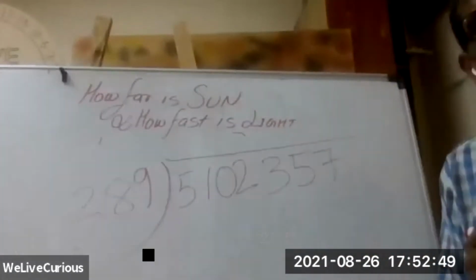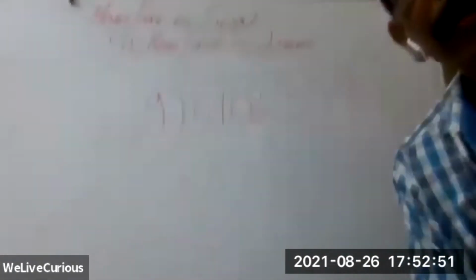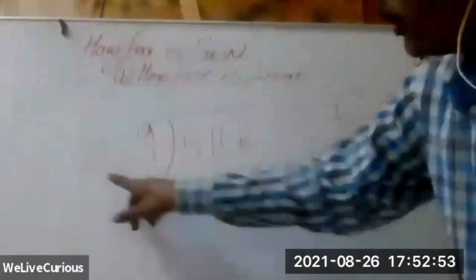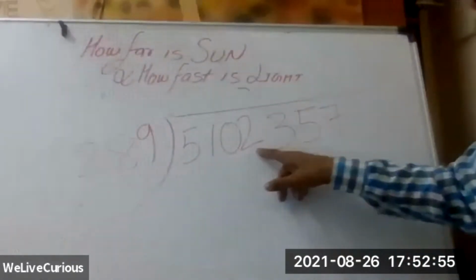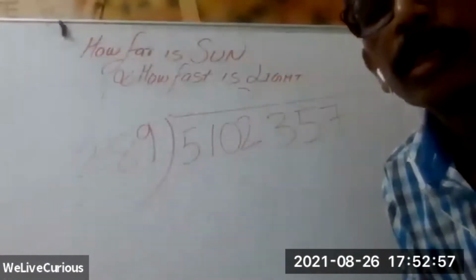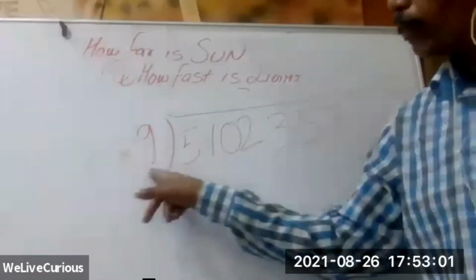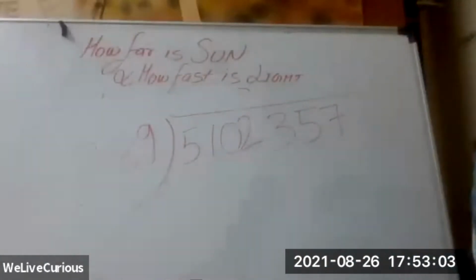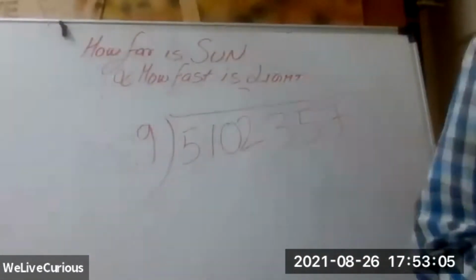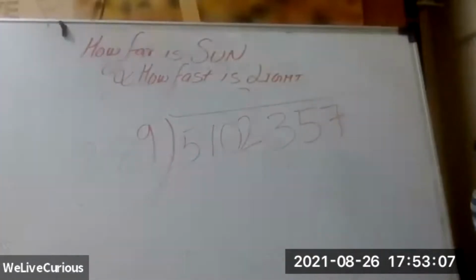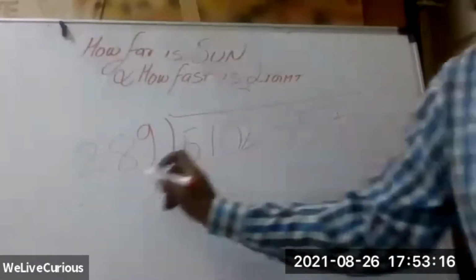First, let us see what we can do with this 289. It is closer to 300, so we make it 300 here.